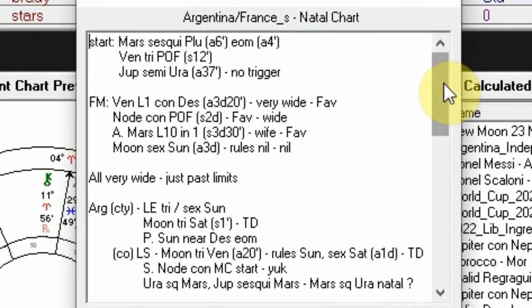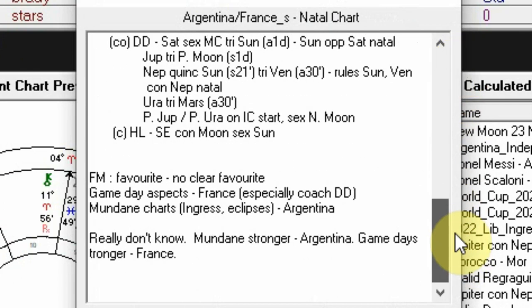So in summary here, I have no reading from the Frawley method because there's no favourite, which would be the factor I would use to sway my decision. So overall, we can't use the Frawley method, which is, I wouldn't be looking at this game usually, but everyone's here, they want to know who's going to win. If I look at the actual game day aspects, I think France looks better, and especially the French coach. If you look at the longer term alignments, those ingresses and eclipses, definitely favours Argentina. So I really don't know who's going to win. If the mundane effects are bigger, it's going to be Argentina. If the game day is stronger, well, it's going to be France.